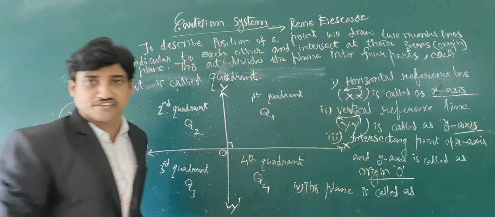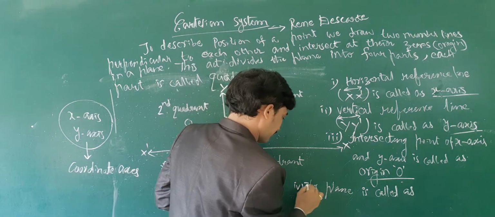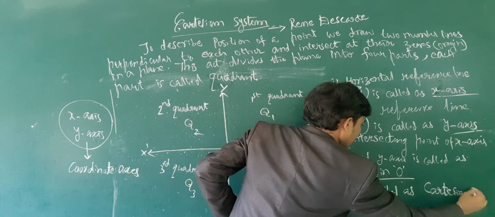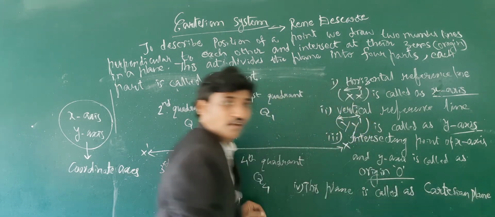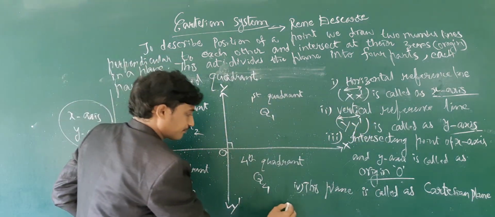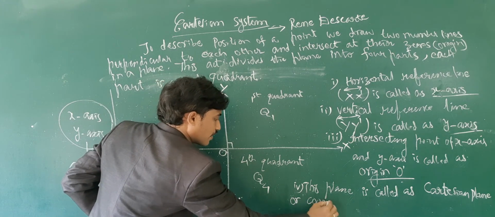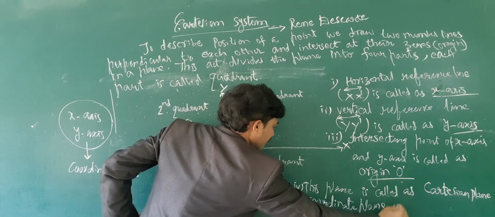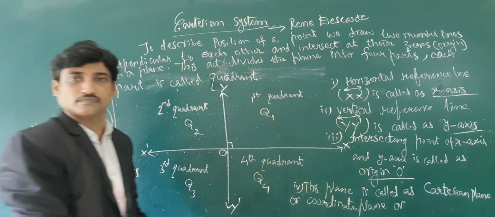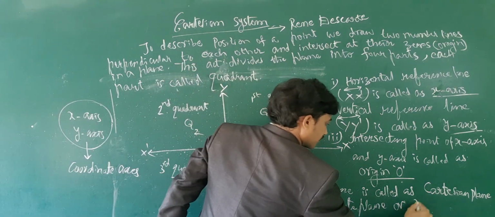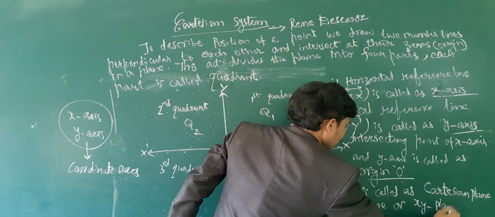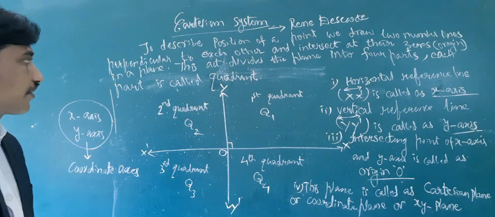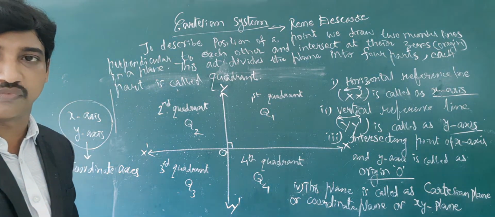We call this plane the Cartesian plane, or coordinate plane, or xy plane. This is the Cartesian system, the coordinate system.